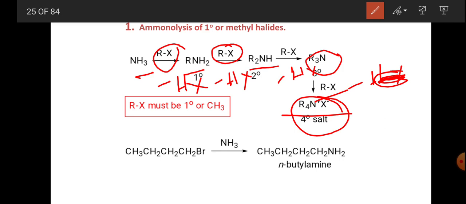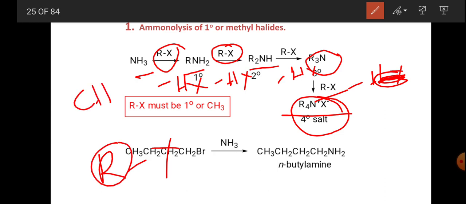Here the alkyl halide must be a primary one, that is methyl or ethyl. RX, where R is always primary: CH3, C2H5, C3H7, C4H9, that is the alkyl group. So we can get this type of reaction.